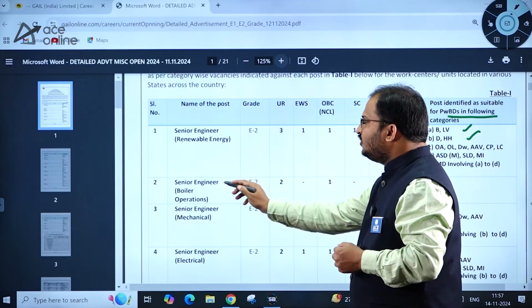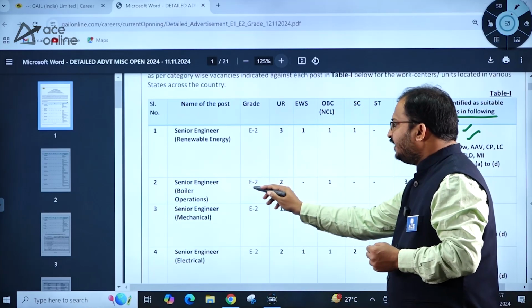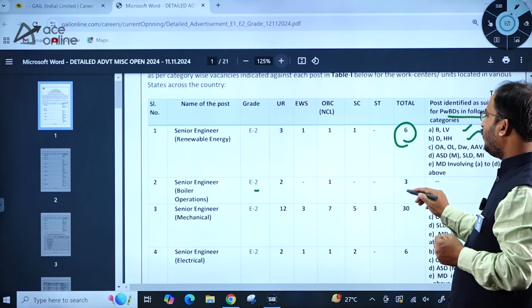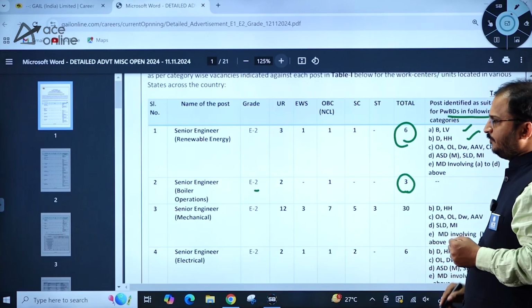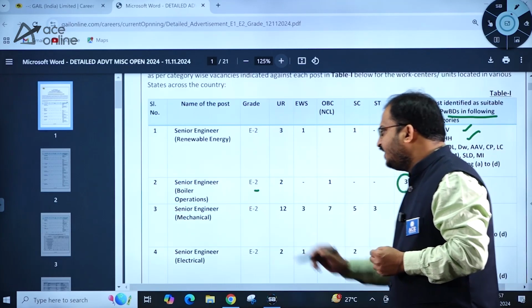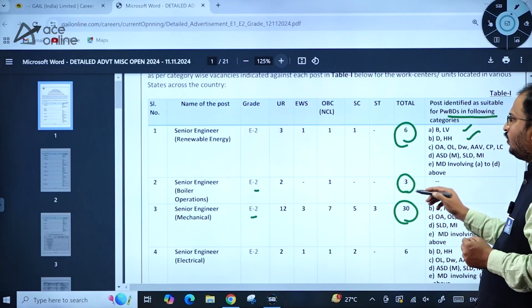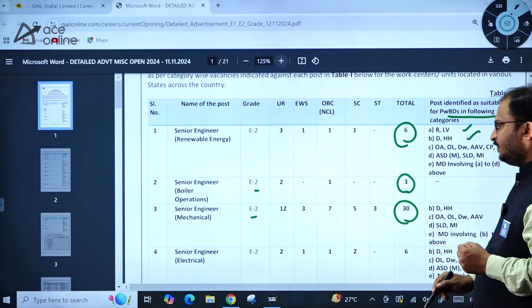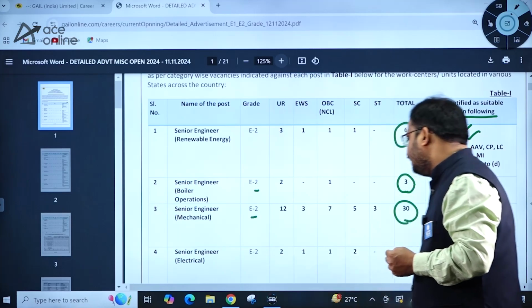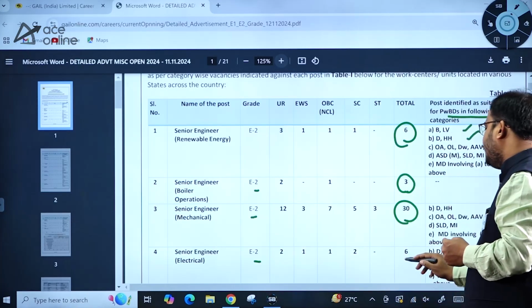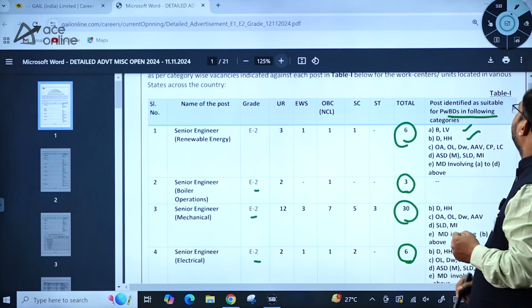Then Senior Engineer Boiler Operations, E2 grade, the number of vacancies is 3. Then Senior Engineer Mechanical, E2 cadre, total number of vacancies is 30. Then Senior Engineer Electrical, E2 category, the number of vacancies is 6.